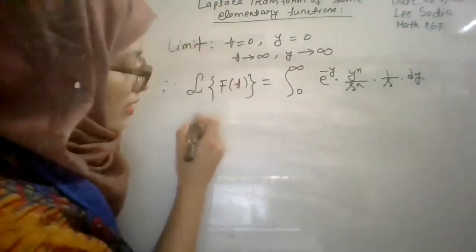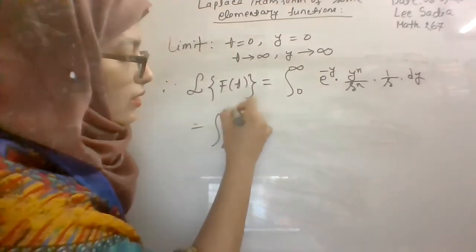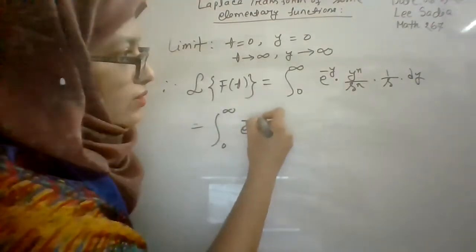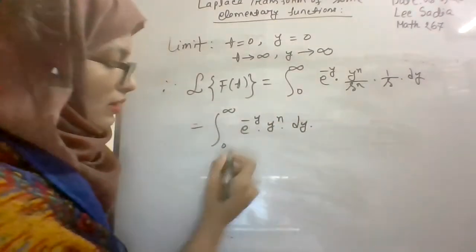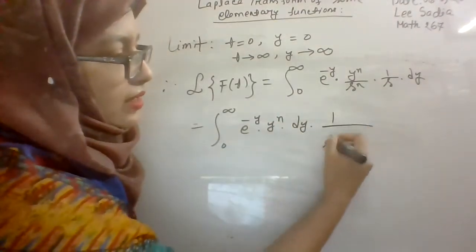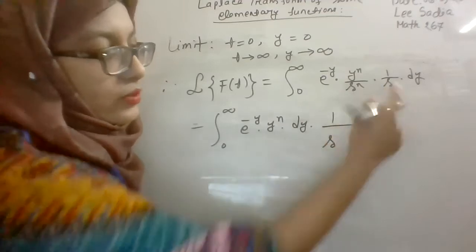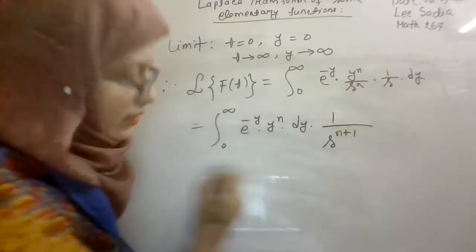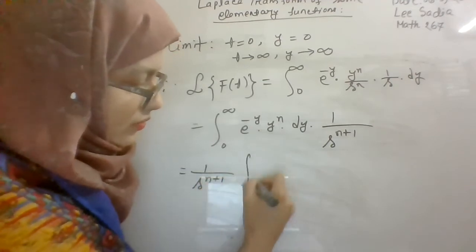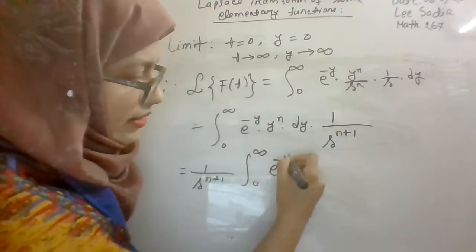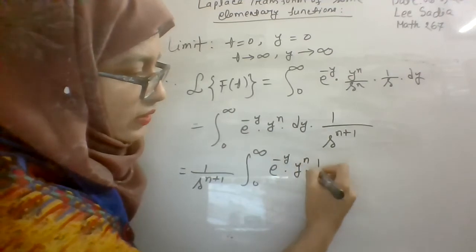So now from here, it will be 0 to infinity, e to the power minus y, y to the power n dy into 1 by s to the power n and s to the power 1. That means s to the power n plus 1. So we can write 1 by s to the power n plus 1, integration 0 to infinity e to the power minus y, y to the power n dy.